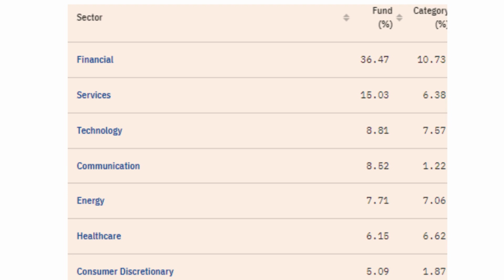This is what I like about this fund. This fund is completely diversified. Still it is in the sectoral category. So that diversification and the exposure towards small caps, mid caps and large caps is a very good thing, a very good diversification, and the number of stocks is also decent at 53.